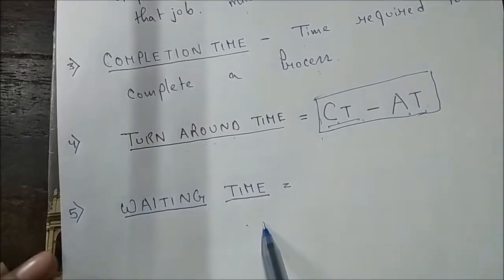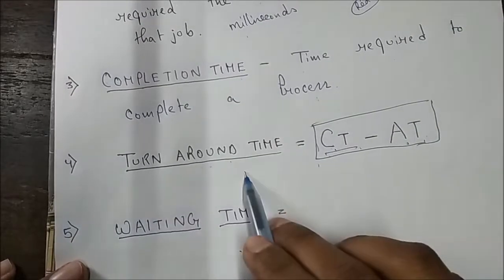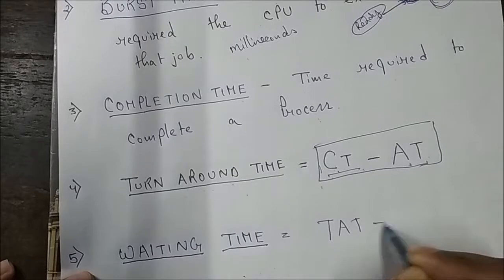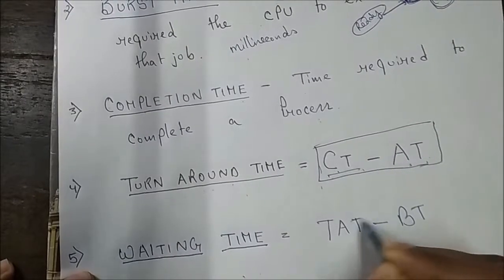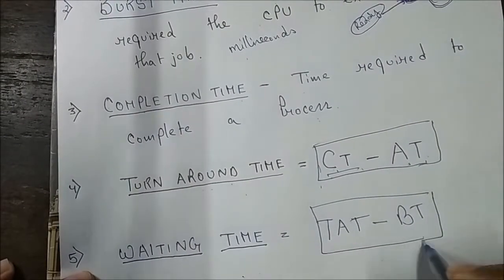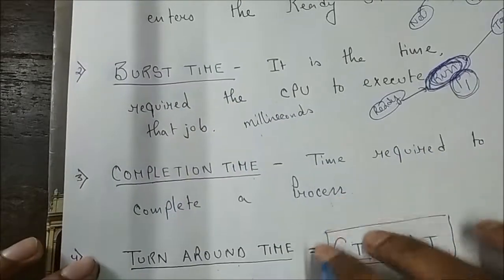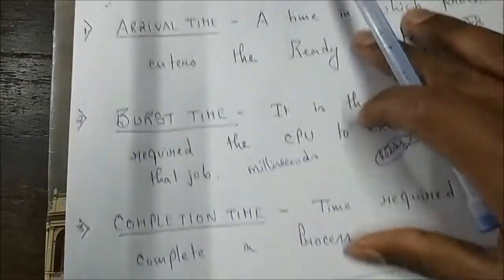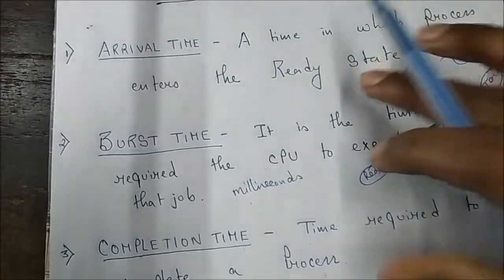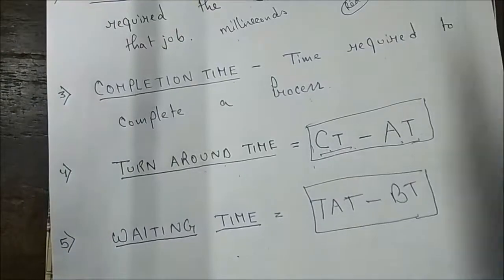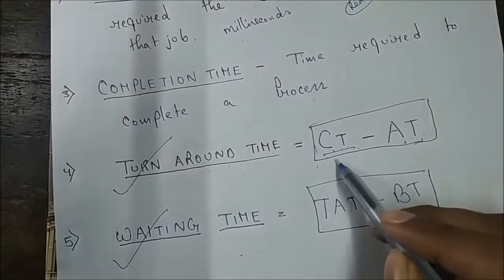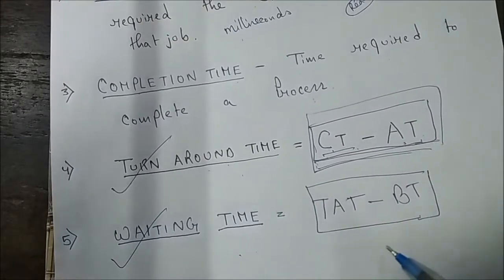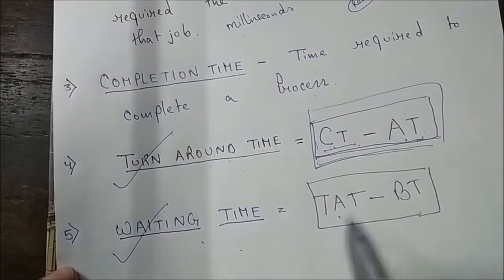Turnaround time equals completion time minus arrival time. So what do we mean by waiting time? Waiting time will be turnaround time minus burst time. These are the important terms which I have written here. You can take the definition or the notes. You have to remember these two points, turnaround time and waiting time, because they are very important when you solve numericals and problems on CPU scheduling, along with burst time.